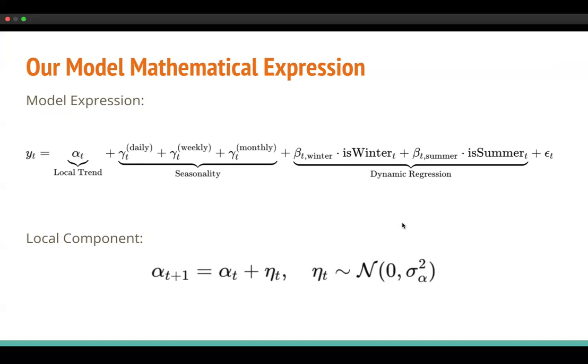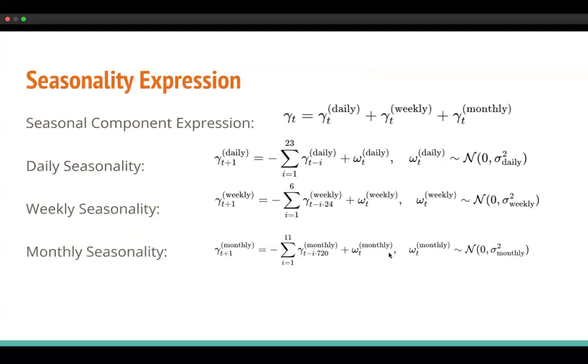The dynamic regression is there because we think electricity usage depends heavily on winter and summer, since there is always more electricity usage during winter and summer. So we include indicator variables for winter and summer. And as mentioned, the seasonality is decomposed into daily, weekly, and monthly, and each seasonality is further decomposed into the past data plus a randomized error.